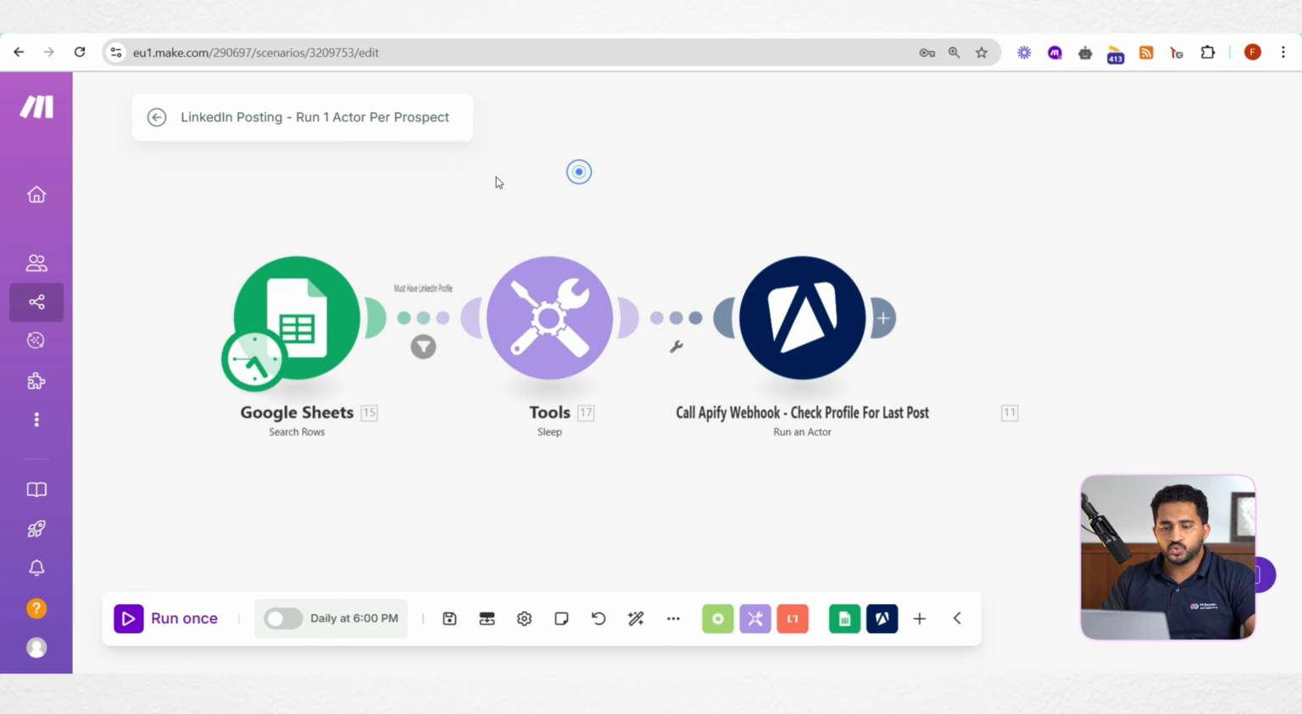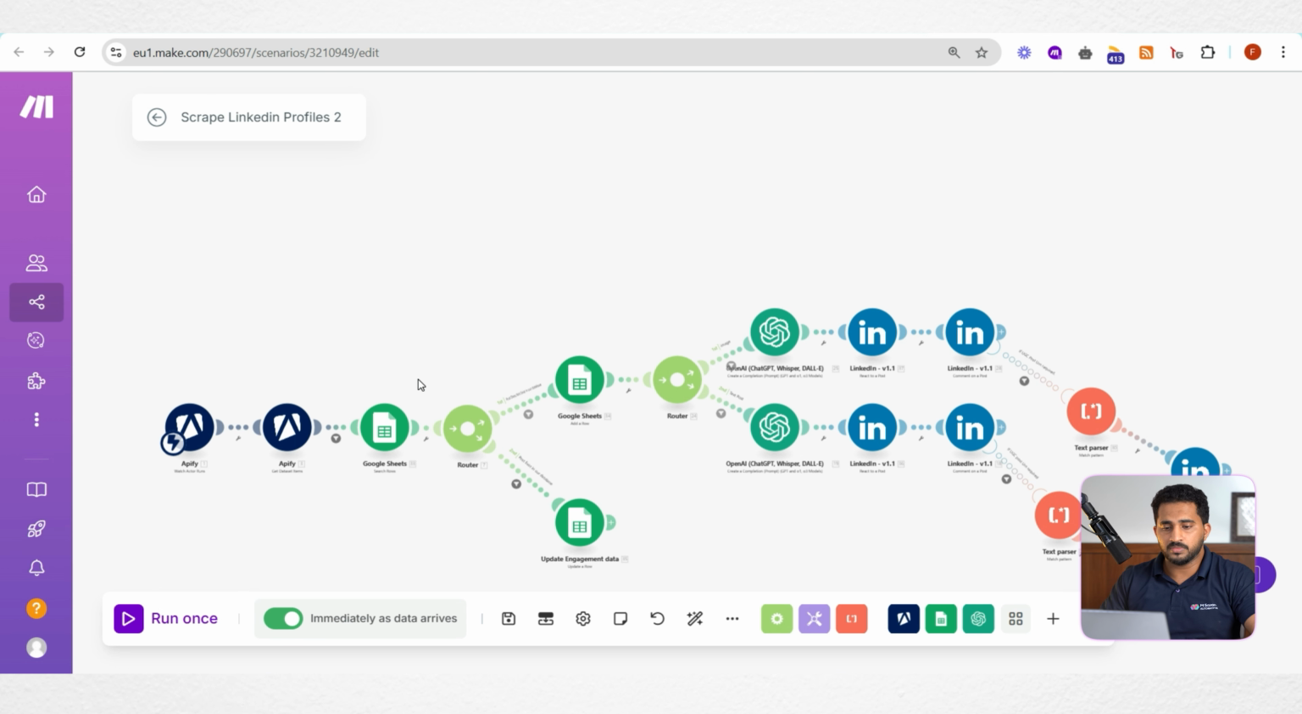The first one is to search the Google Sheet for the URLs that we already put in there, and call the API bot with each and every URL to get the result. Once the API bot has collected the information, I mean the post from the LinkedIn URL, then the second scenario kicks in. Then we get the post from each profile.